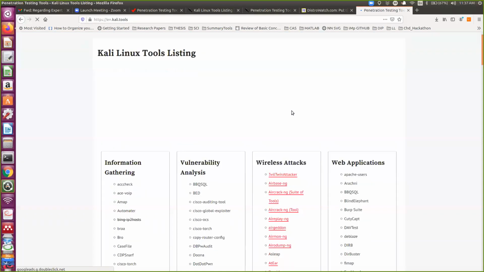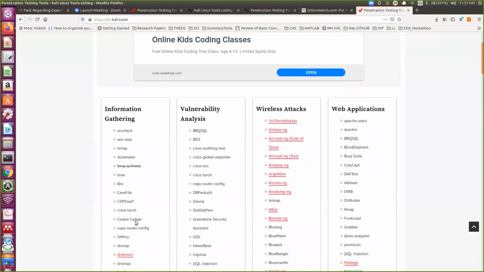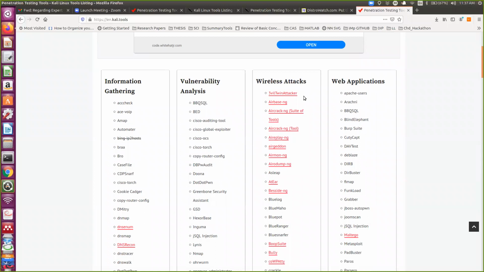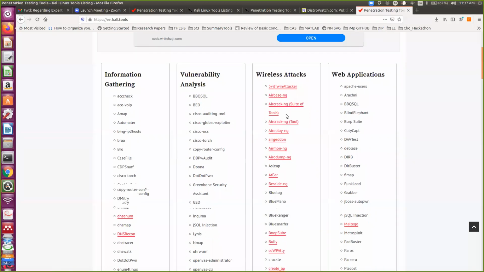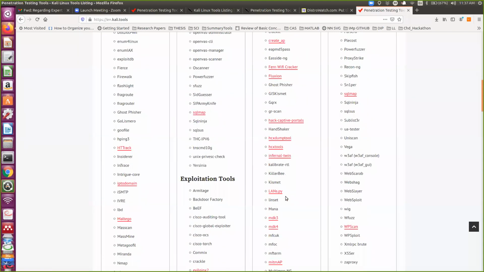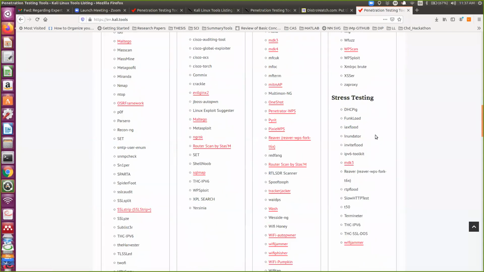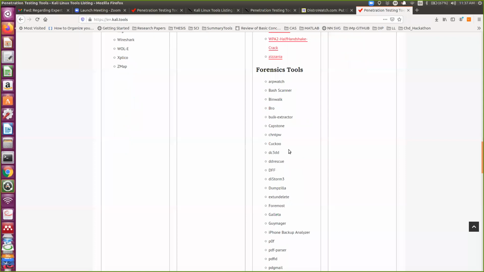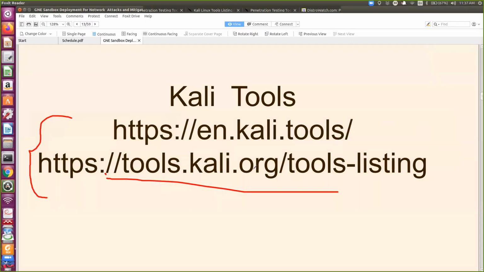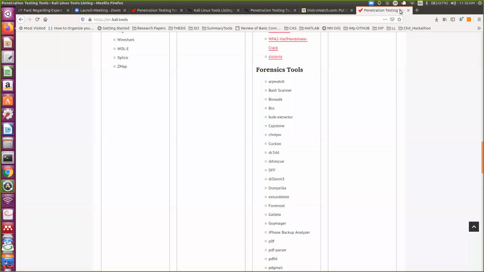So here you can see these are the tools, like under information gathering, vulnerability analysis, wireless attacks like Airbase, Crack, Airbase-NG, and many tools. Exploitation tools, stress testing tools, forensics tools. In addition to that, there is another website, tools.kali.org, tools listing.